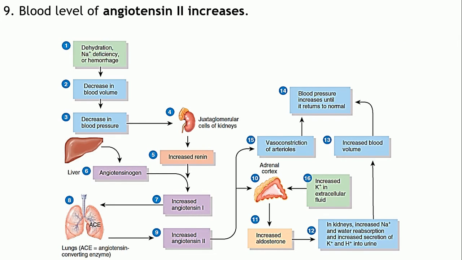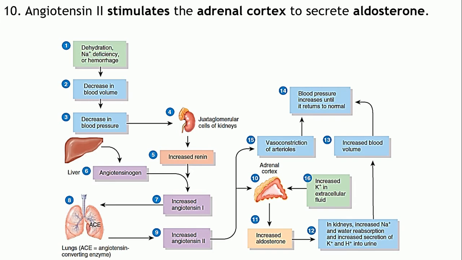As the levels of angiotensin 2 increase, there are several consequences. The first consequence is that it will stimulate the adrenal cortex to release the hormone aldosterone.